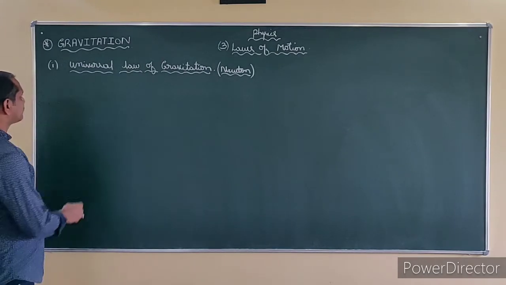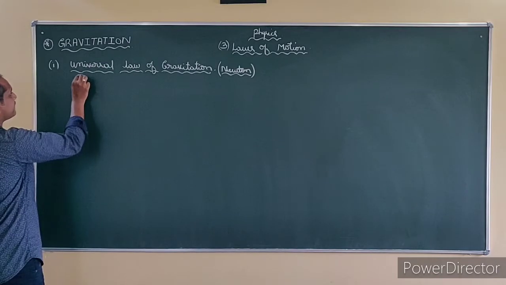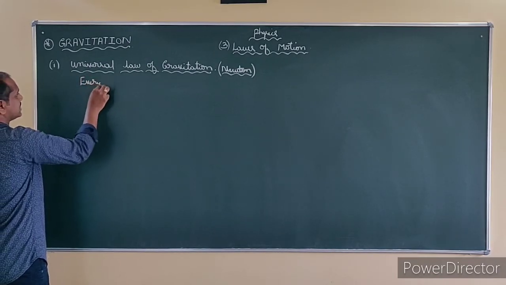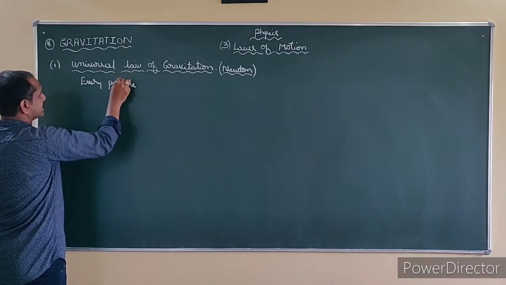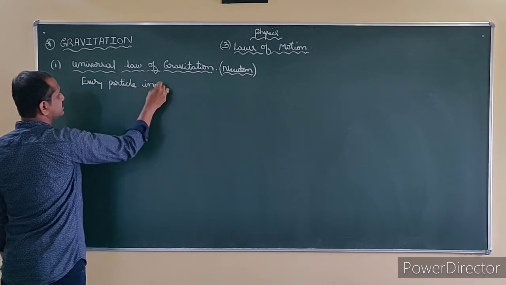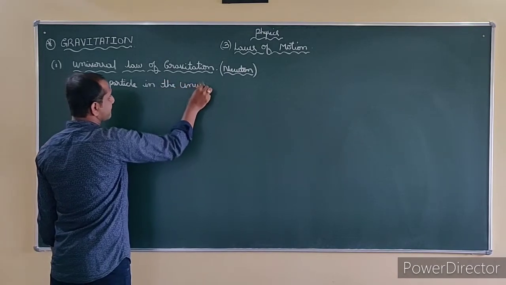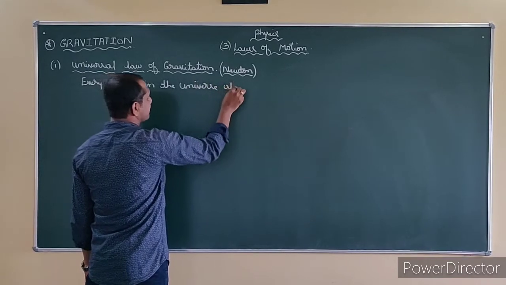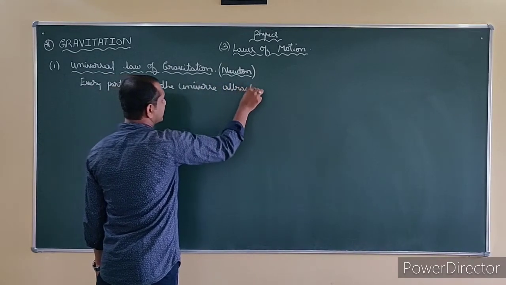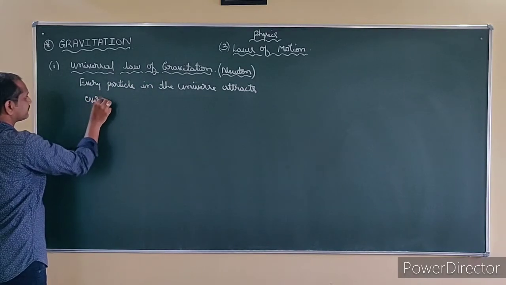Let us understand it word by word. What did Newton tell? Every particle in the universe attracts every other particle.